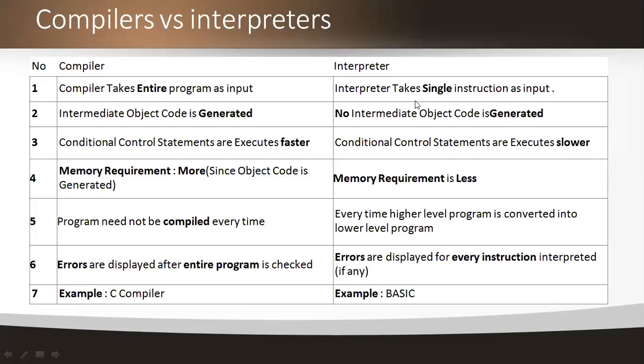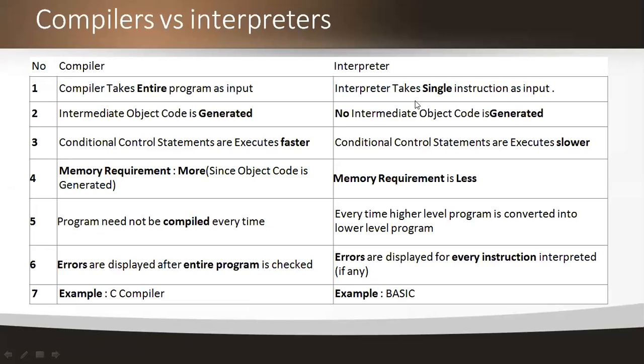And whatever the instructions, control statements or conditional statements we use in compilation, all are executed in a faster manner, while in the interpreter those are executed in a slower manner. And coming to the memory requirement, memory in the sense of space requirement, as I already told, time and space are the two most important constraints we have to consider here. In compilers, the memory requirement is more. Why? Because there we generate an object code in the form of machine level language. In the interpreter, the memory requirement is very much less.